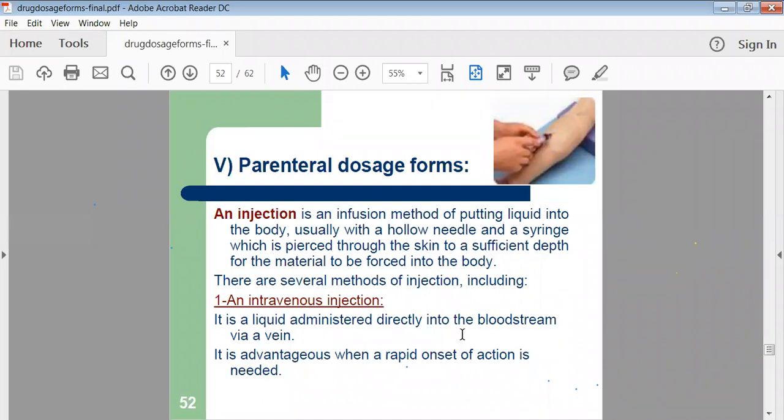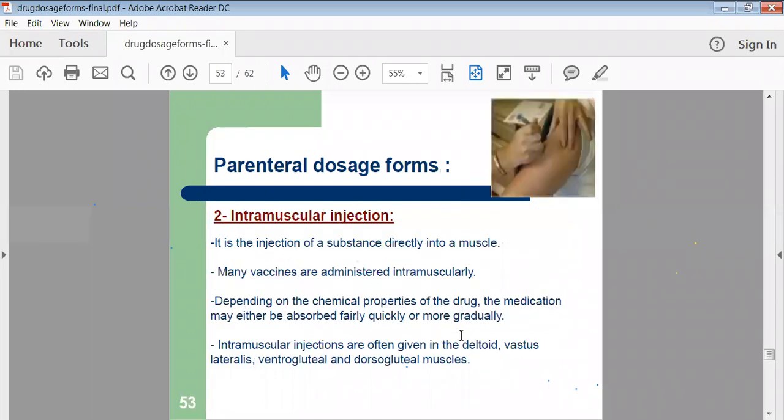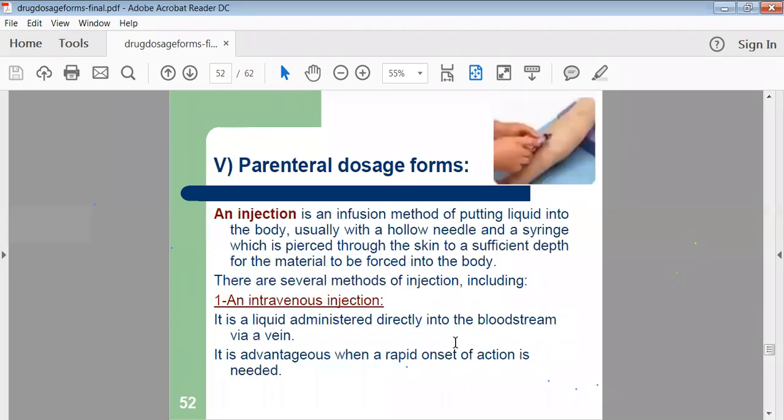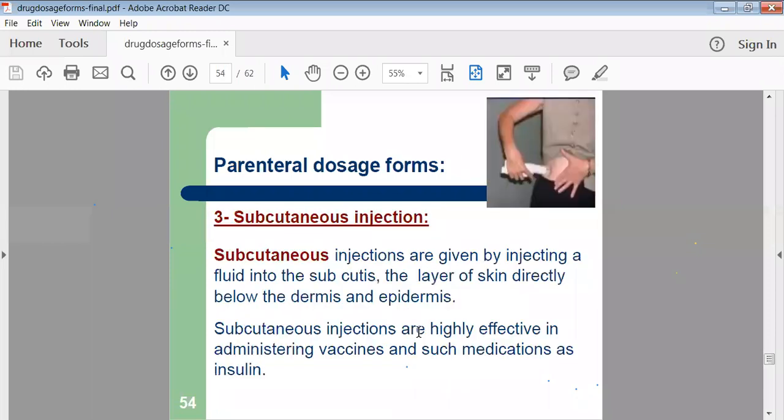The examples are intravenous injection and intramuscular injection. Intramuscular injection is administered through the muscle, and intravenous injection is administered directly into the vein. Then again, there are several types of parenteral dosage forms. Depending on the injection, or at which layer of your skin we are penetrating your needle, we have different types of parenteral preparation.